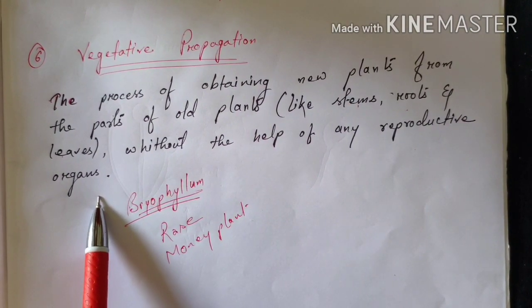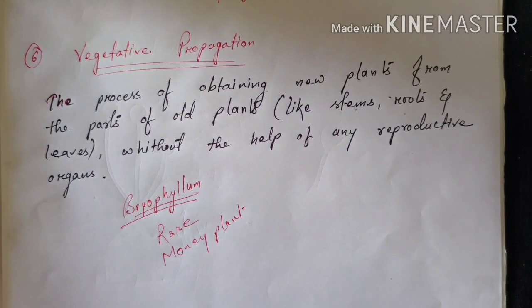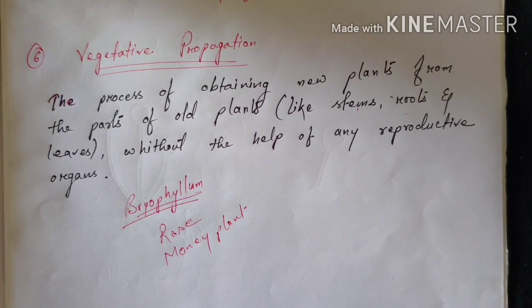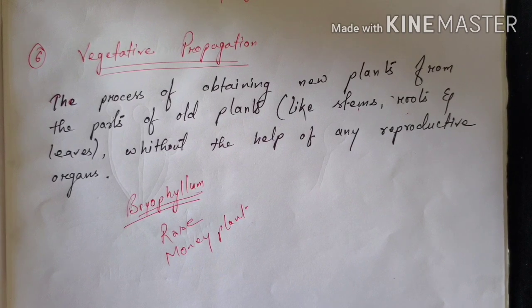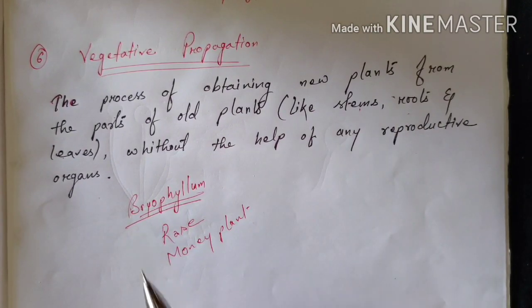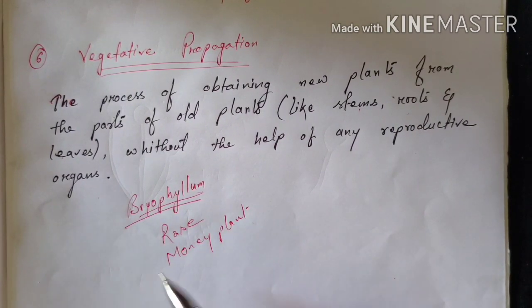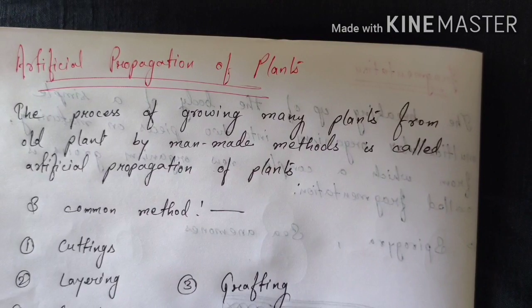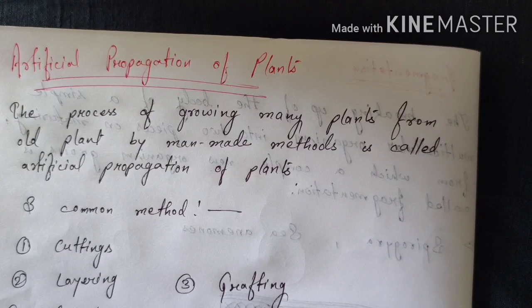And here I want to discuss the artificial propagation method. Artificial propagation is the process of growing many plants from the old plant by man-made methods. Why am I saying man-made method? Because human beings cut out pieces of the stems or roots, or you can also say that they take the leaves and then they form new plants.